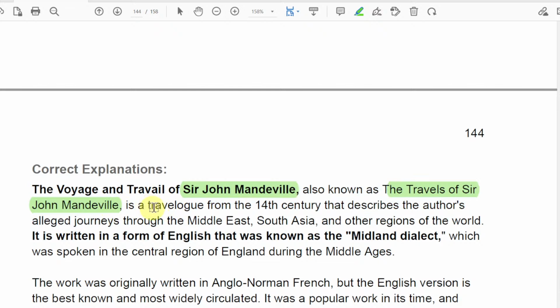It is a travelogue, remember, from the 14th century, quite early, and it describes the author's alleged journey through the Middle East, South Asia, and other regions of the world. Alright, it is written in a form of English that was known as the Midland dialect. Hope you got it.